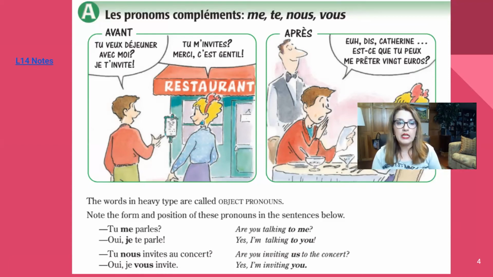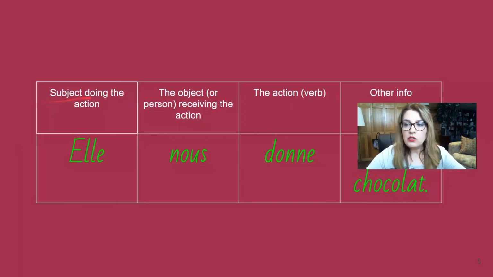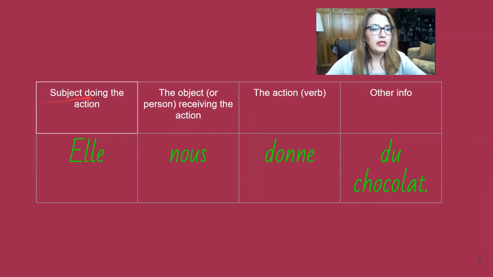So notice in English, the object pronouns are placed after the verb, while in French, they are placed before the verb. So let's look at this table here where we have the subject, which is the person or thing doing the action. Here we have the subject pronoun doing the action, like elle. And here we have the object, or person receiving the action, like nous. That would be the object pronoun.